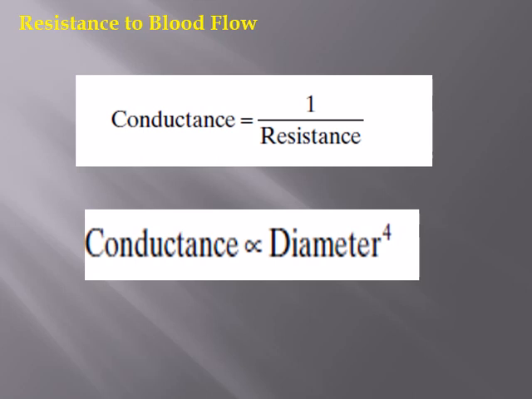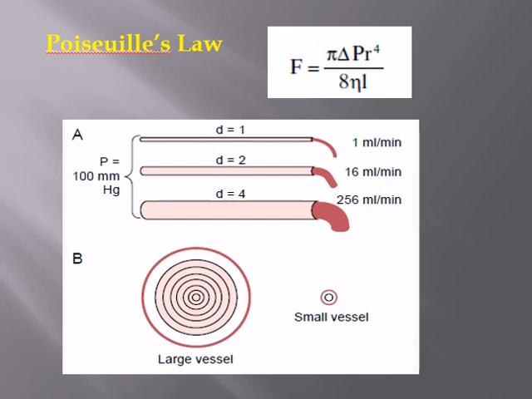Now we will see an example that is given in your book. It is known as Poiseuille's law. The rate of blood flow is directly proportional to pi, delta P, that is the pressure difference, and the fourth power of the radius. So the rate of flow is directly proportional to these factors and inversely proportional to 8 eta. Eta is again viscosity. The more the viscosity, the lesser the flow, and the length of the vessel: the more the length, the lesser the rate of flow.